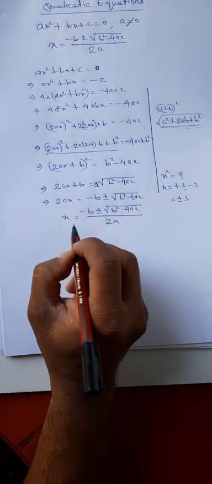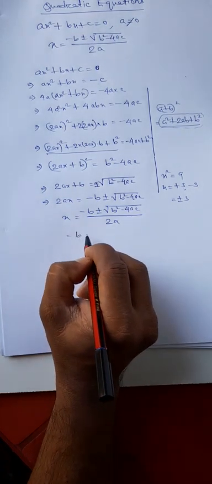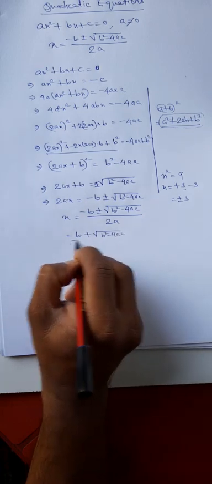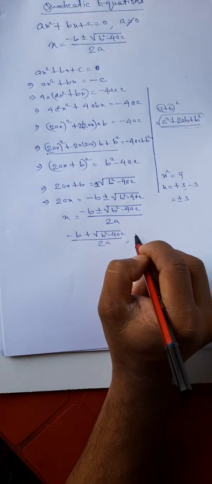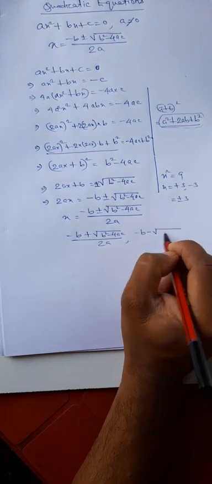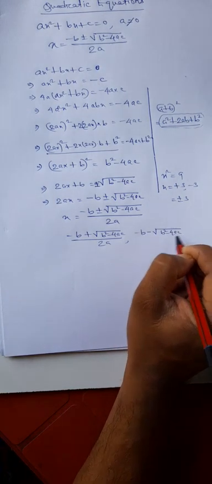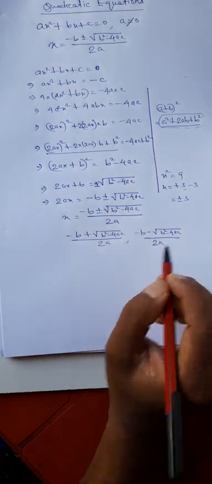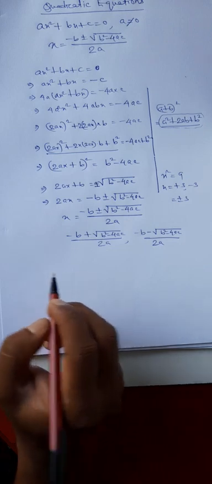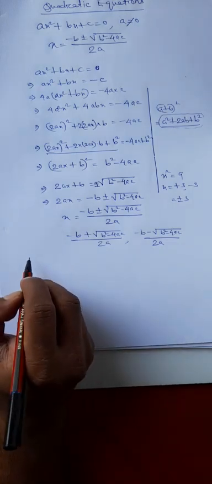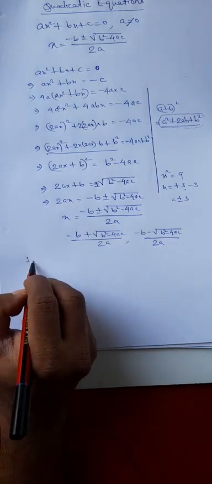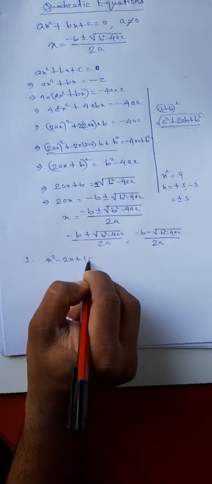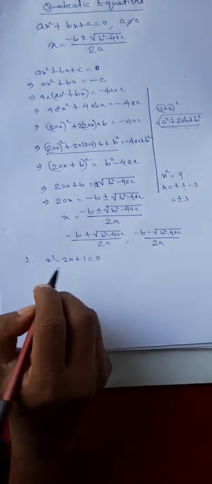So there are two roots of this equation. One is minus b plus square root of b² minus 4ac divided by twice a, and another is minus b minus square root of b² minus 4ac divided by twice a. These are the roots of the quadratic equation. Now let us try to solve a few quadratic equations. Say for example, x² minus twice of x plus 1 equal to 0. Let us solve this equation.